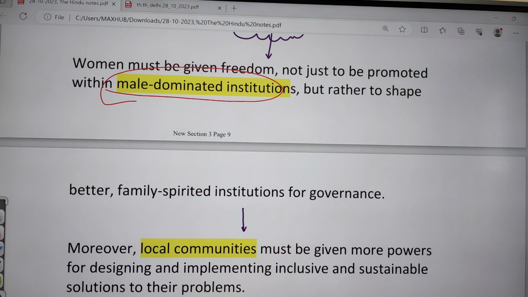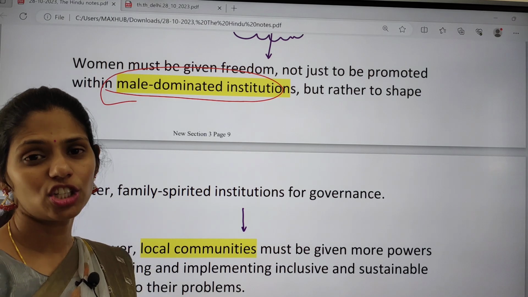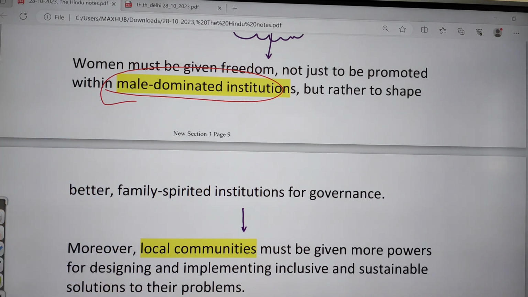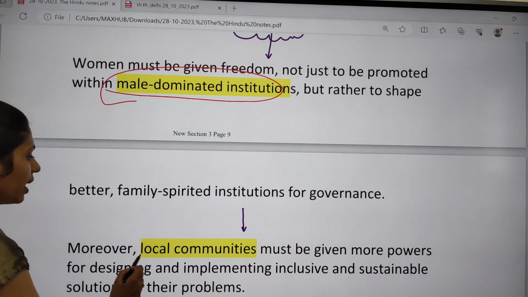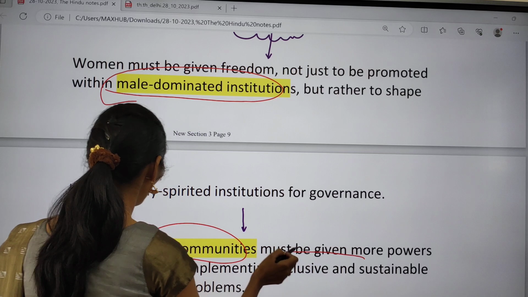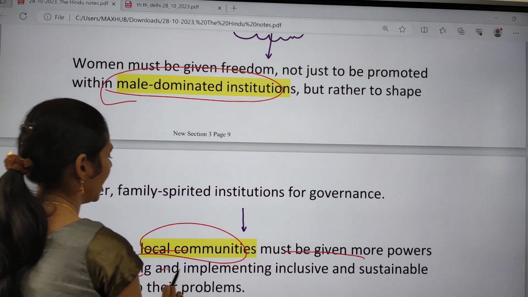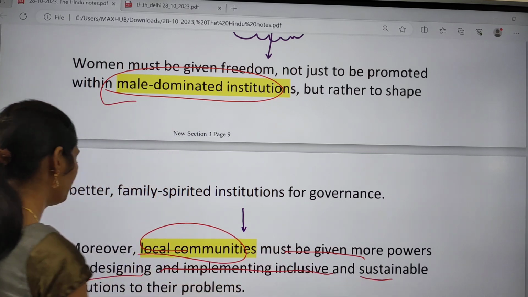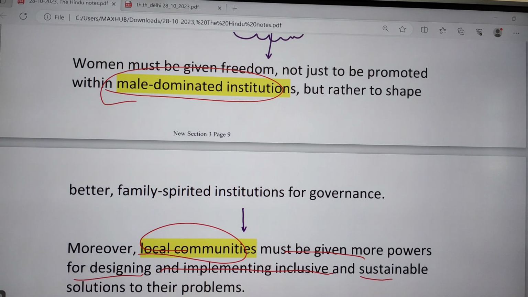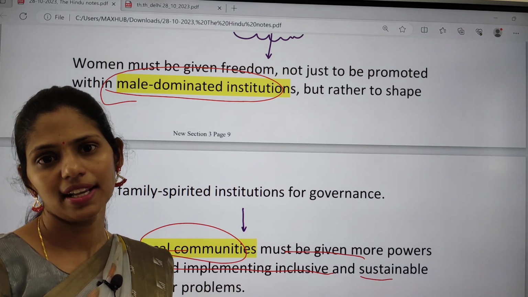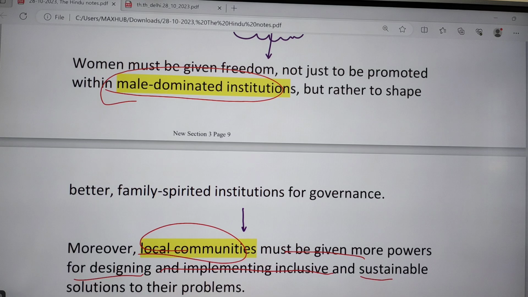Whenever we give freedom to women, women can shape the family and the governance institutions better. And local communities must be given more powers for designing and implementing inclusive and sustainable solutions for the problems faced by women.